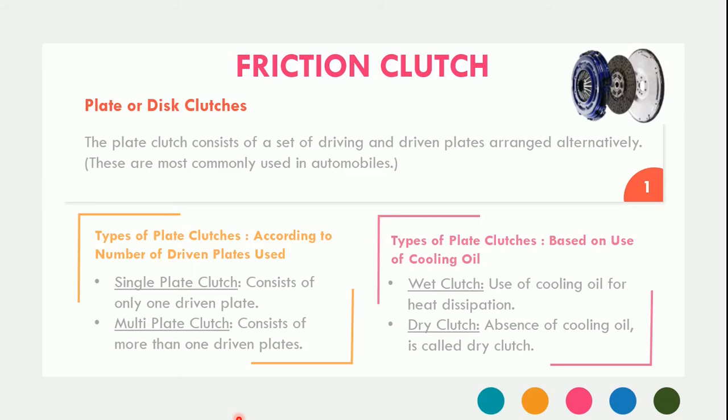The first one is the wet clutch. If you are using cooling oil for the purpose of heat dissipation, then that clutch is called a wet clutch, as you are using cooling oil. But if you are not using any cooling oil to cool the clutch, or whatever heat is dissipated between the two contacting surfaces, if there is a complete absence of cooling oil and you cool it just naturally, then that becomes your dry clutch. So this is all about the first type of friction clutch, which is the plate or disc clutch. Move to the next.